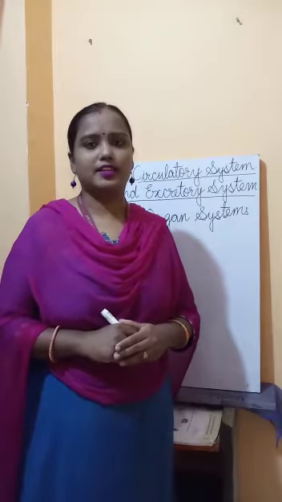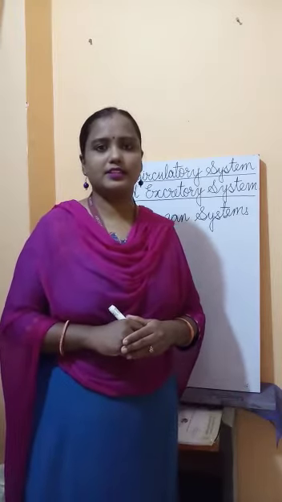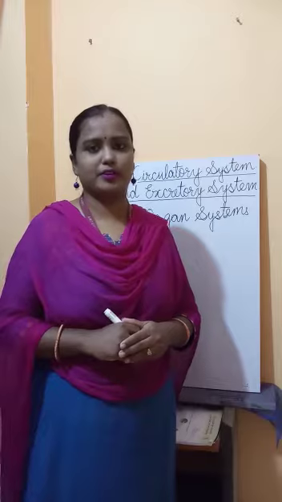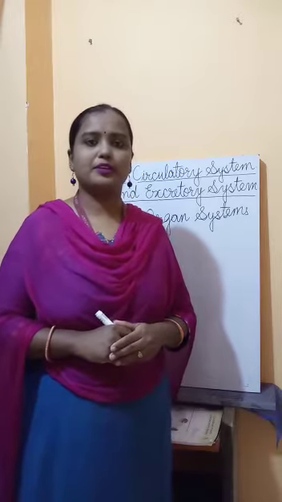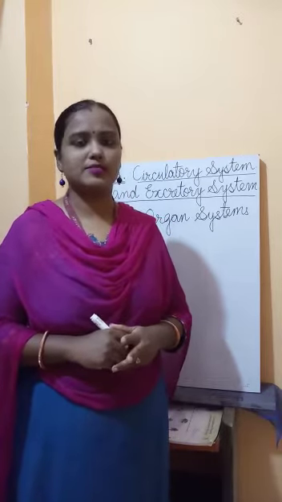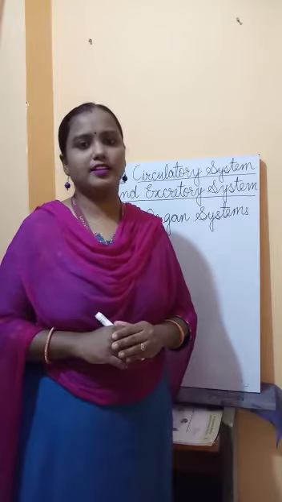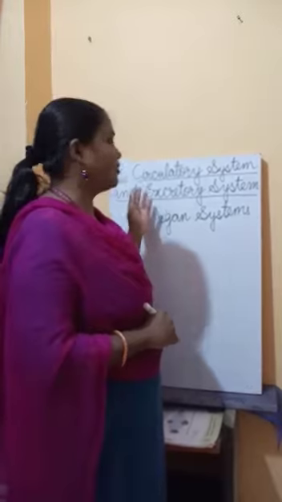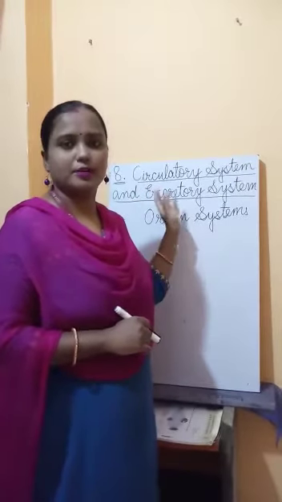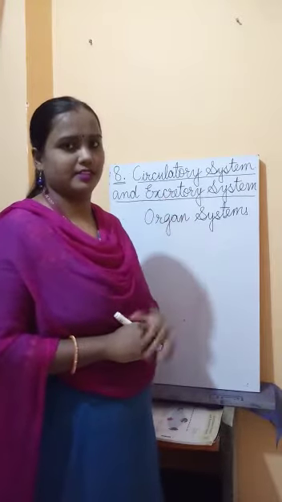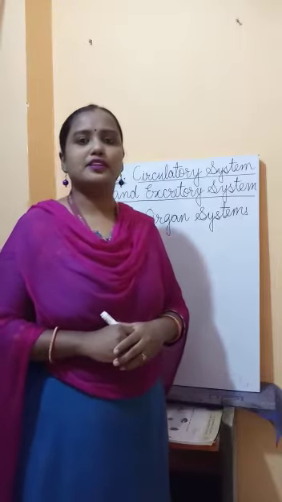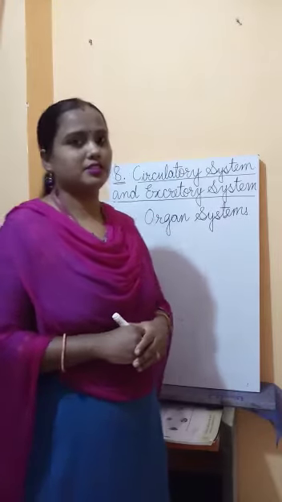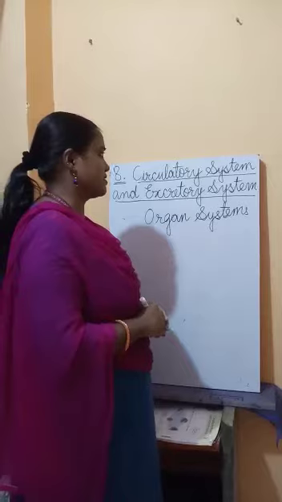As mentioned earlier, there are 8 major organ systems present inside our body. In the previous chapter, we read about 2 organ systems, the skeletal system and the nervous system. In this chapter, we are going to study about 2 more organ systems, the circulatory system and the excretory system. At first, let's know what are the functions of these 2 organ systems.